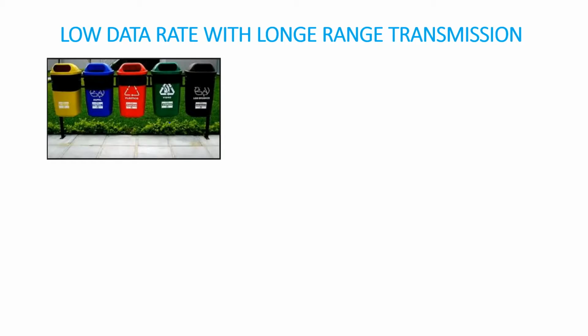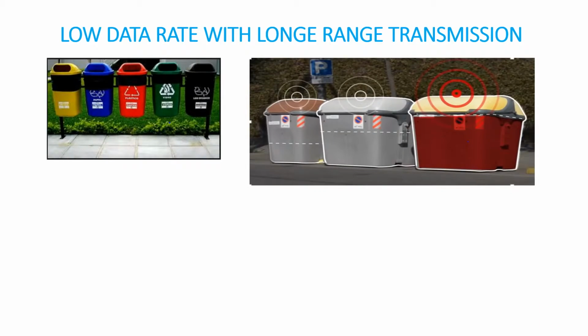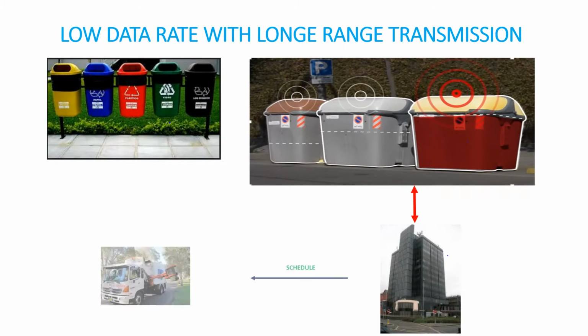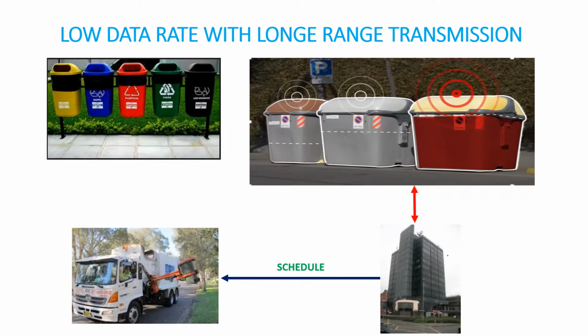A typical example of such an application is monitoring garbage bins in a city and determining when they are full. These data of garbage bins travel several kilometers to reach municipality offices. Accordingly, it enables city planners to optimize collection schedules based on usages, where collection is actually needed, resulting in cleaner cities and cost savings through improved operational efficiencies.